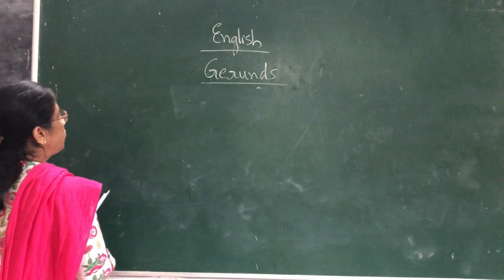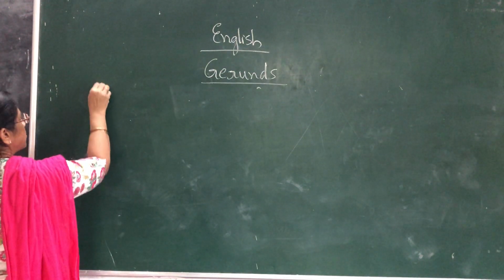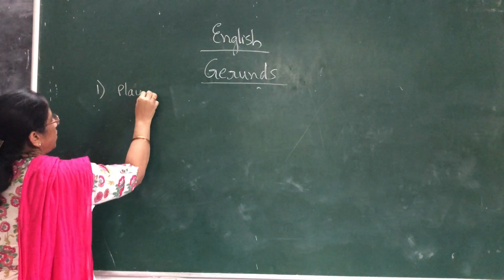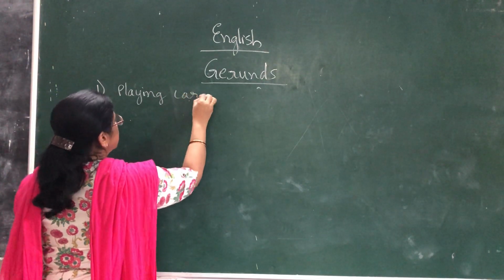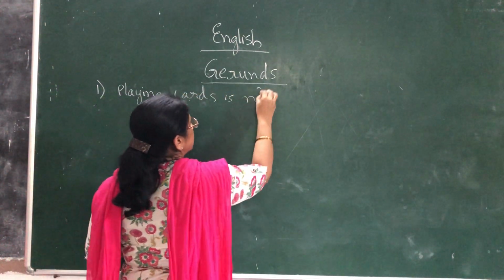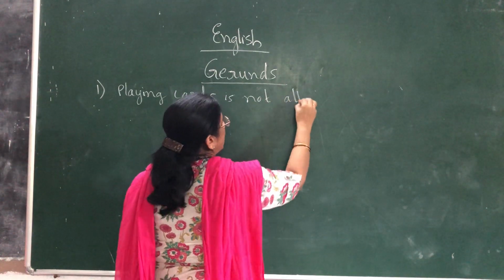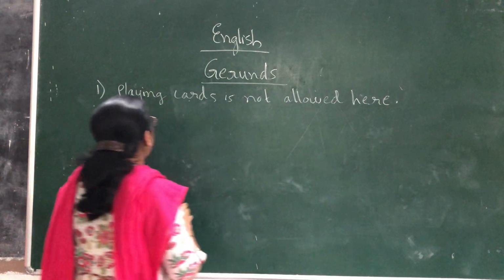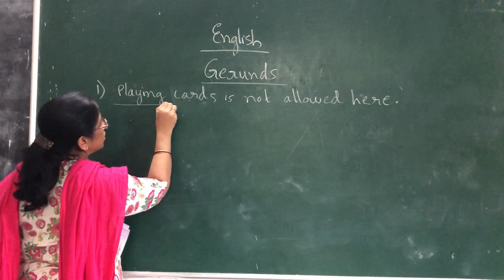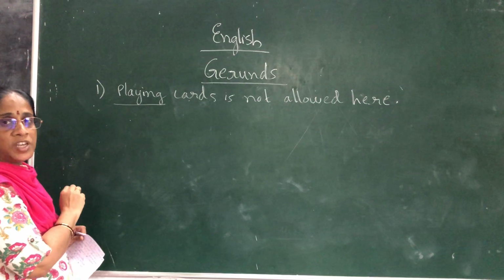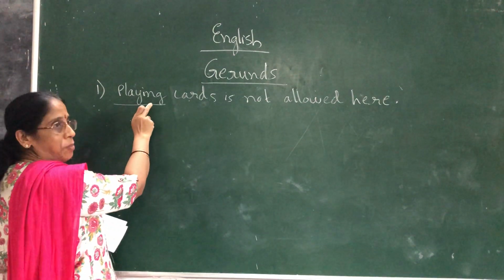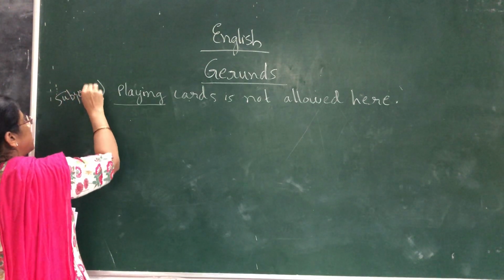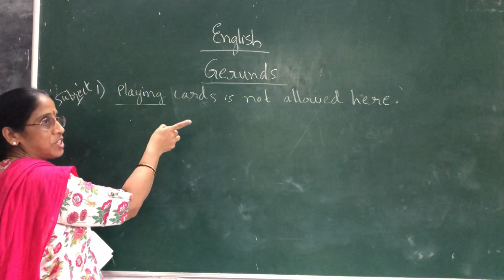Coming to the first one, I'll just give a few examples, then I'll explain. First example: Playing cards is not allowed here. Here, playing cards is only the name of an action. It is not an action going on in this sentence. So here it is called a subject, the main thing we are speaking about. It is used as a subject of the verb.